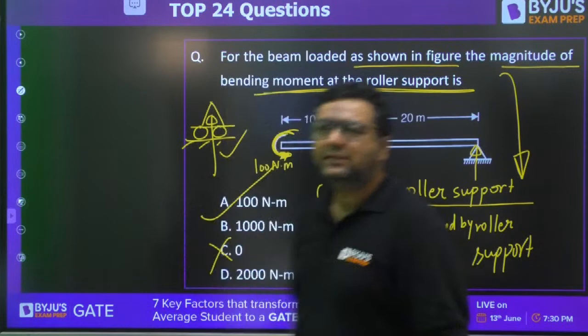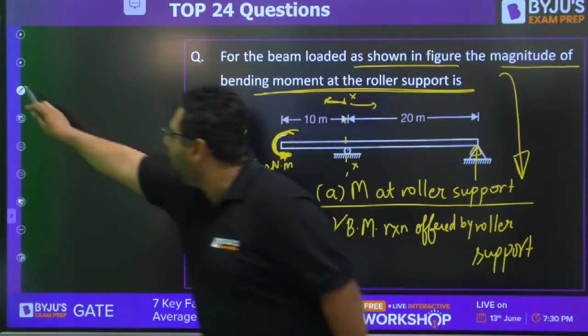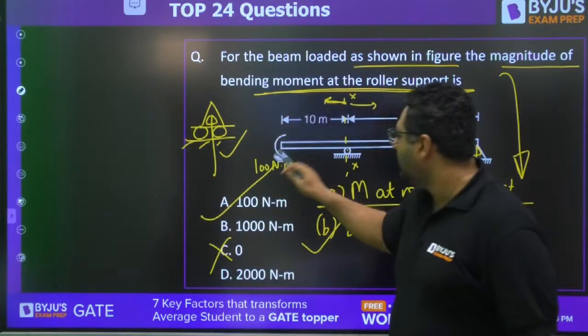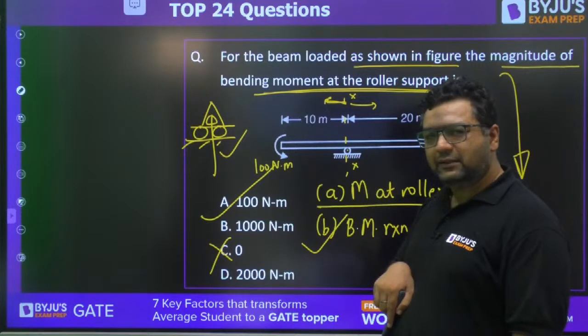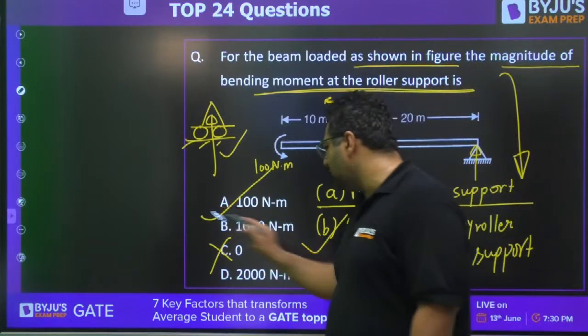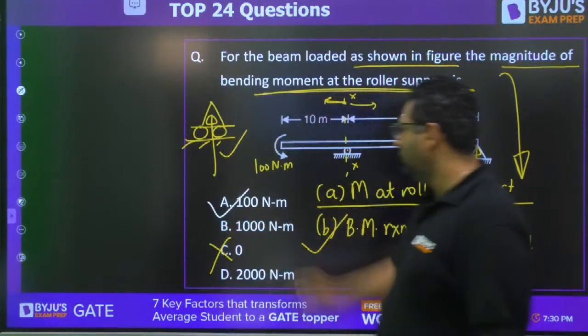Yes, Anubhav, this 100 Newton meter was given in the question. You can see na? Okay, I am telling you, if I will delete it, this is already made 100 Newton meter. Okay, is it clear? So answer will be A for this. Answer will not be C. Answer will be A for this.